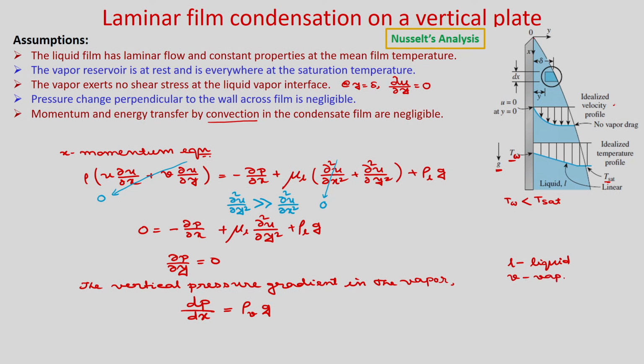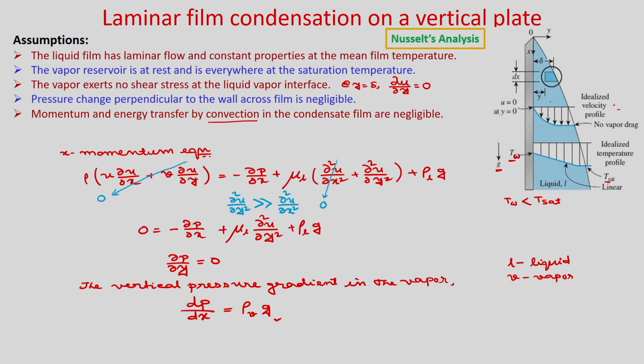As this vapor is at rest, dP/dx = ρ_v g, because g is acting in the positive x direction. So, you can write dP/dx = +ρ_v g. Now this pressure gradient is imposed on the outer edge of the liquid film.